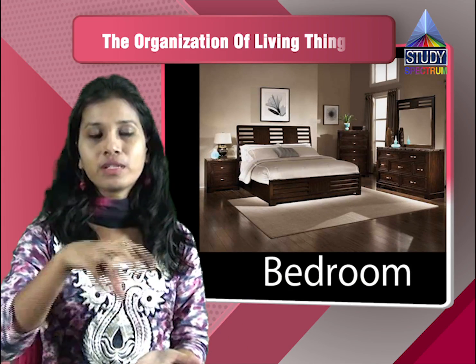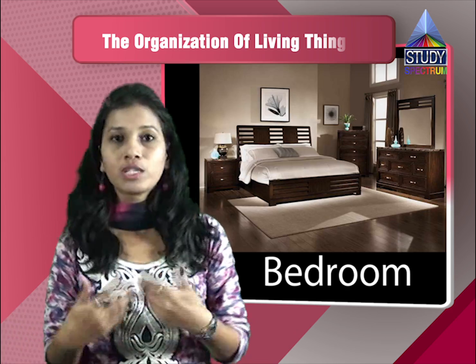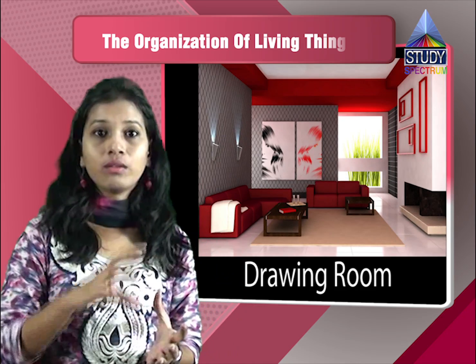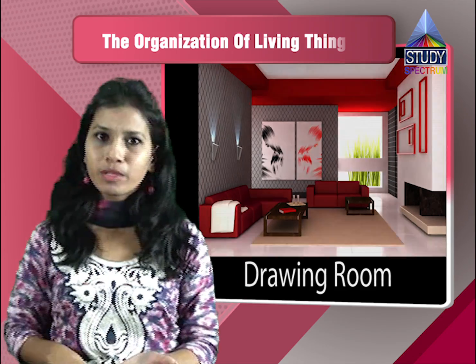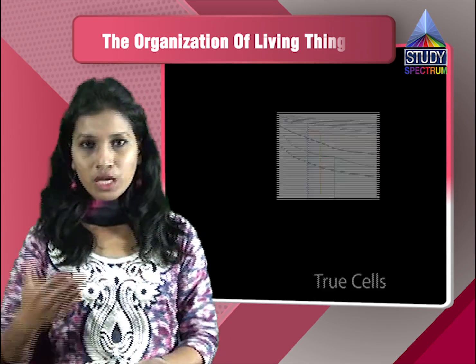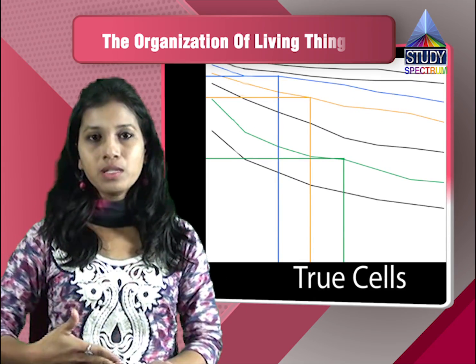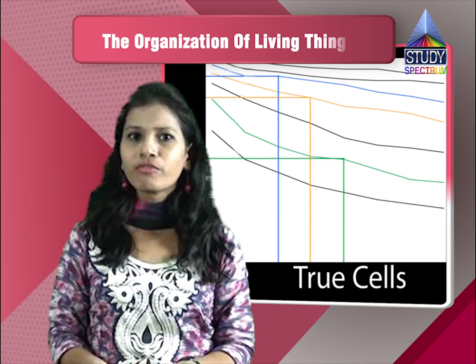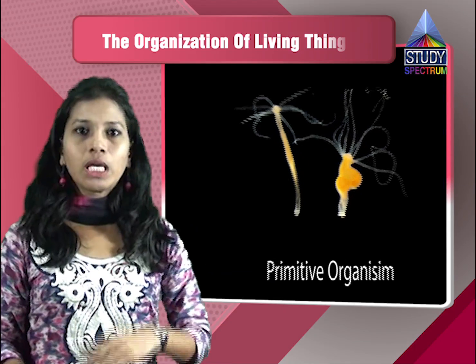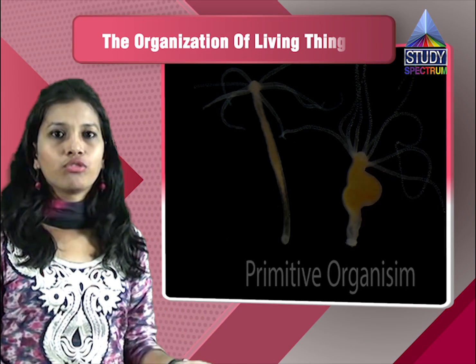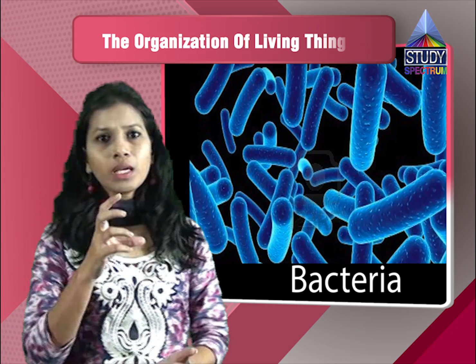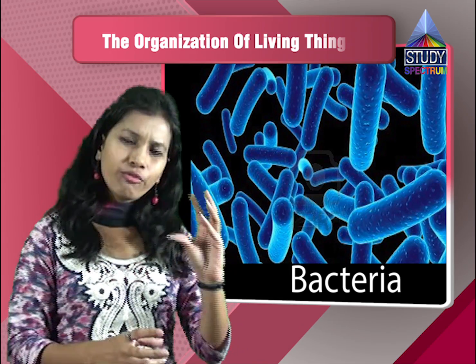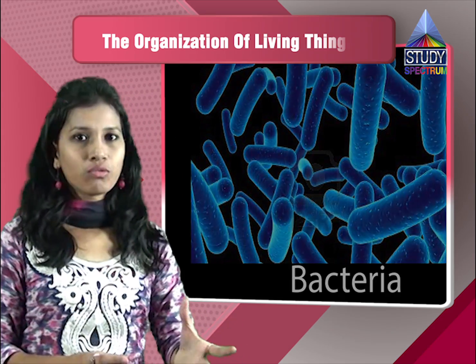Different rooms, or different cells, perform different functions. Nowadays we have a study room also, and a drawing room also. So these do different functions, and the rooms are different for different purposes. Similarly, eukaryotes, which are the true cells, the newly developed cells, have different organelles, and these organelles perform different functions. But this is not the case with primitive organisms like prokaryotes or bacteria. If you take the bacteria, they have very few rooms, as you can see.